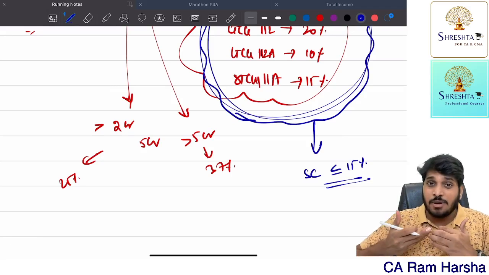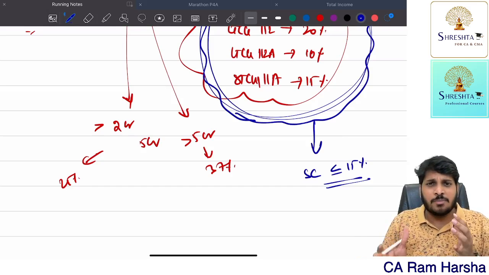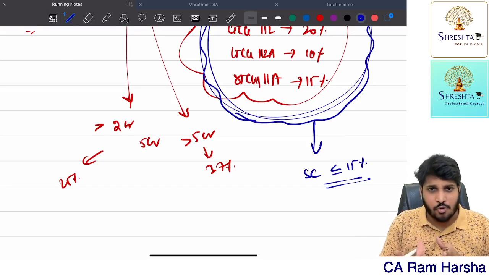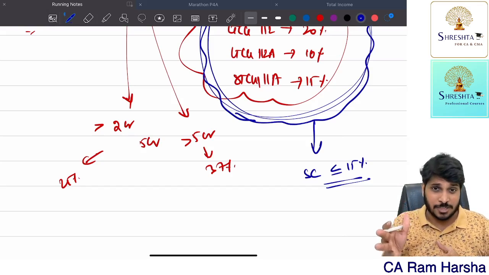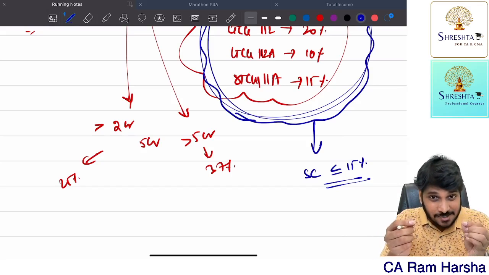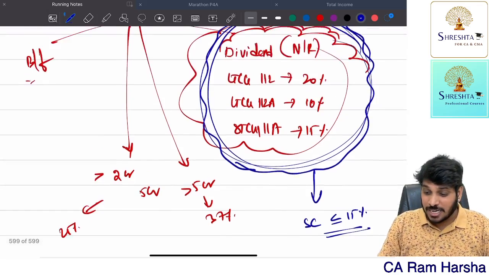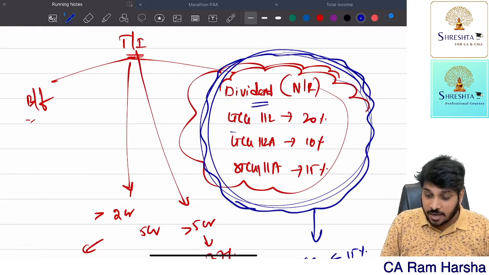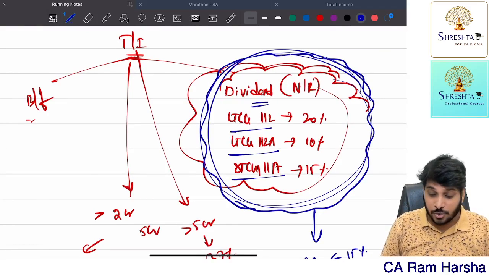The maximum surcharge rate that is applicable for an individual, HUF, AOP, BOI, artificial juridical persons in respect of tax on these special incomes, the dividend income, LTCG 112, LTCG 112A, STCG 111A.